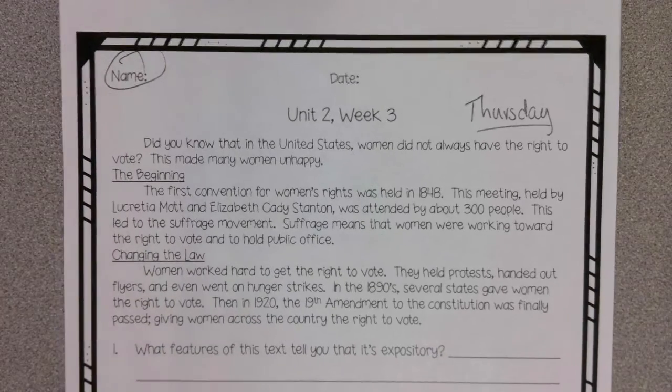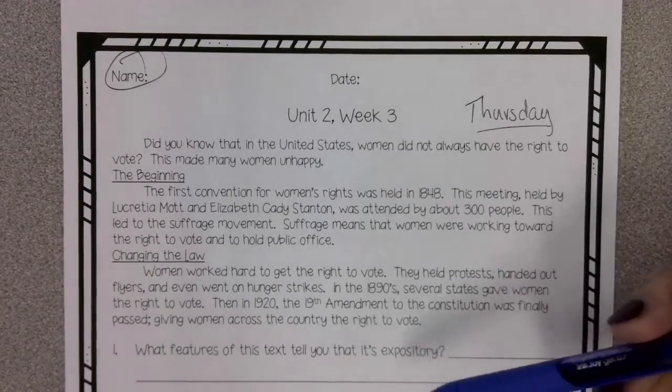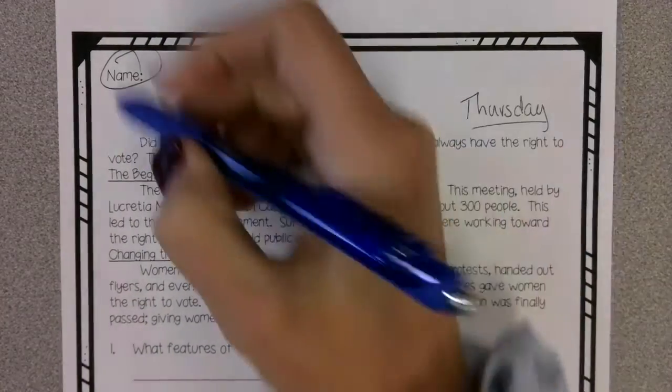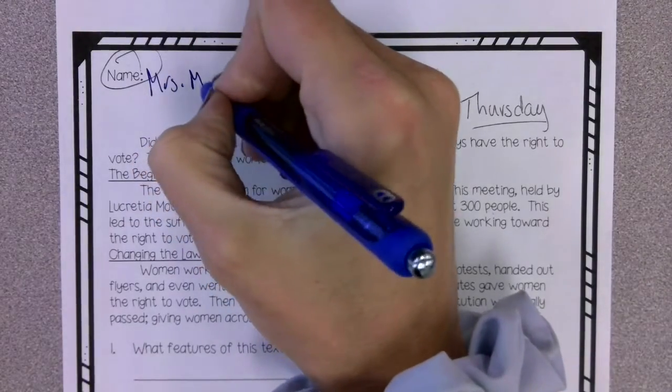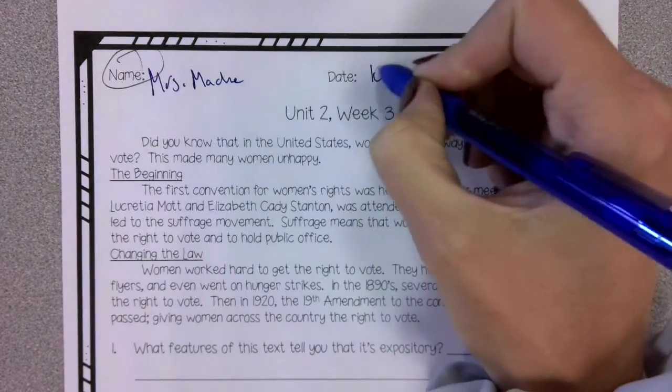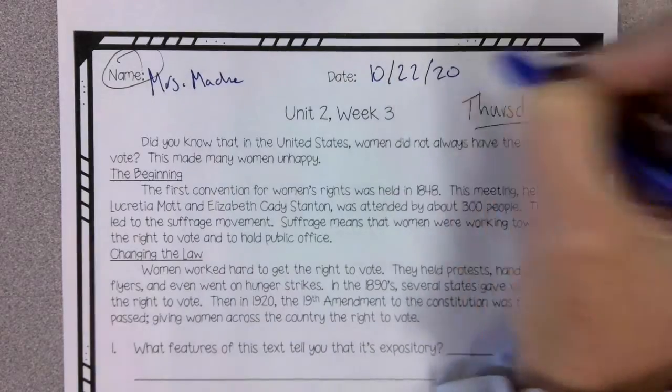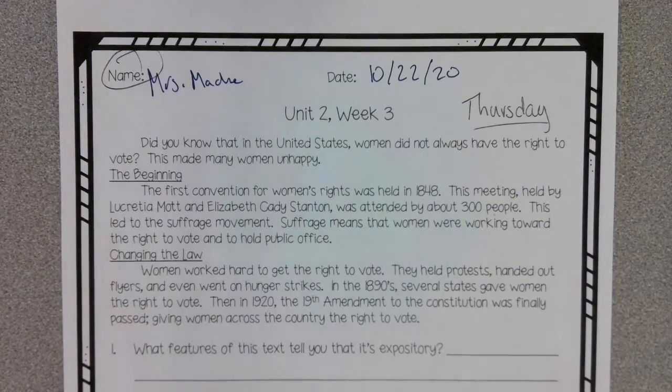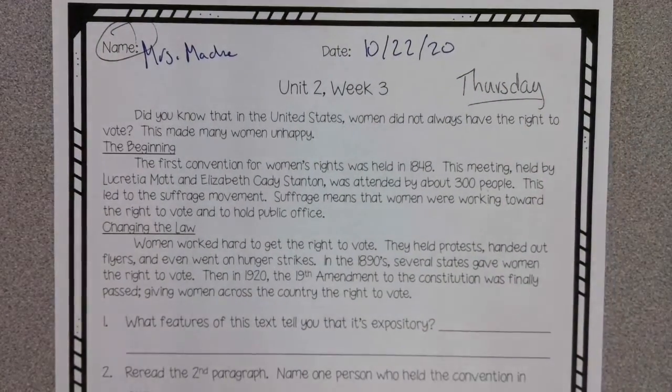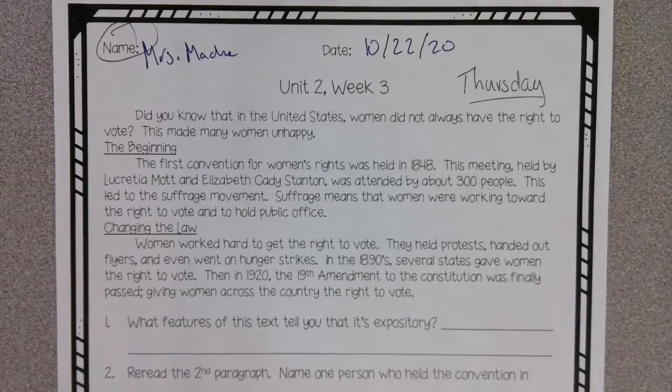Third grade, today is Thursday, and for reading, we're going over some of our reading strategies with this worksheet. Do not forget to put your name at the top. Today is the 22nd, so you can write 10, 22, 20. Let's read at the top first. Feel free to underline anything that you think is important.